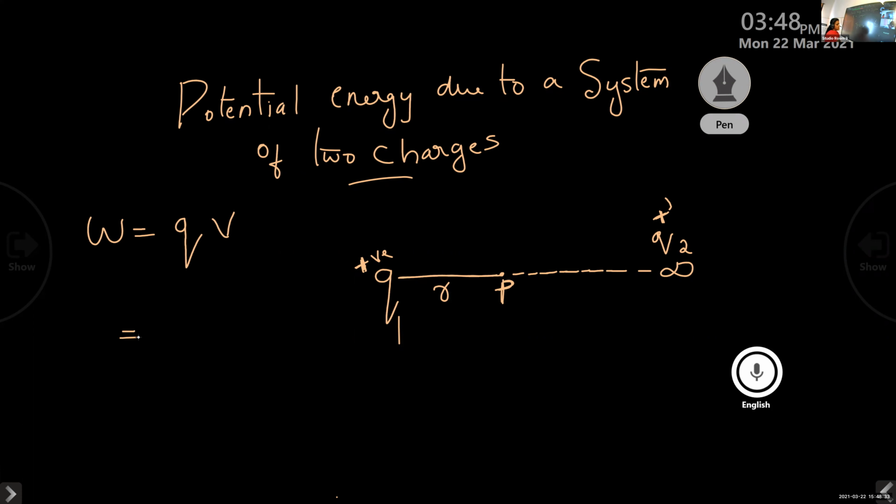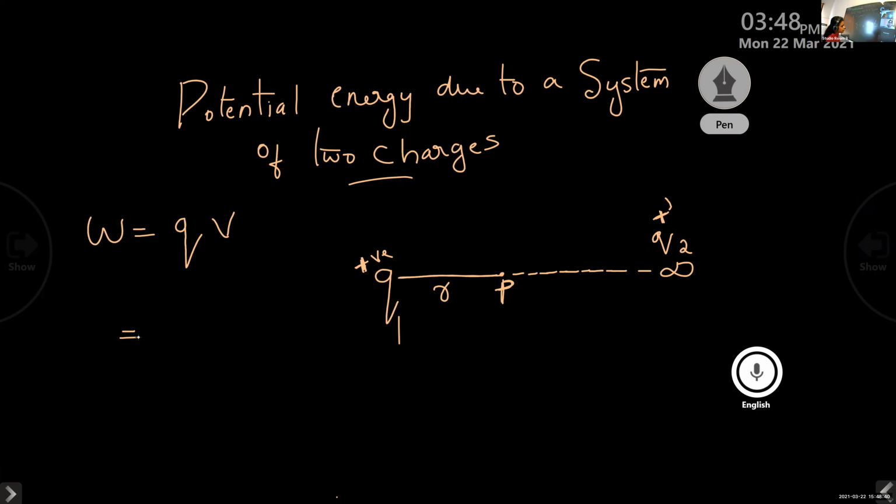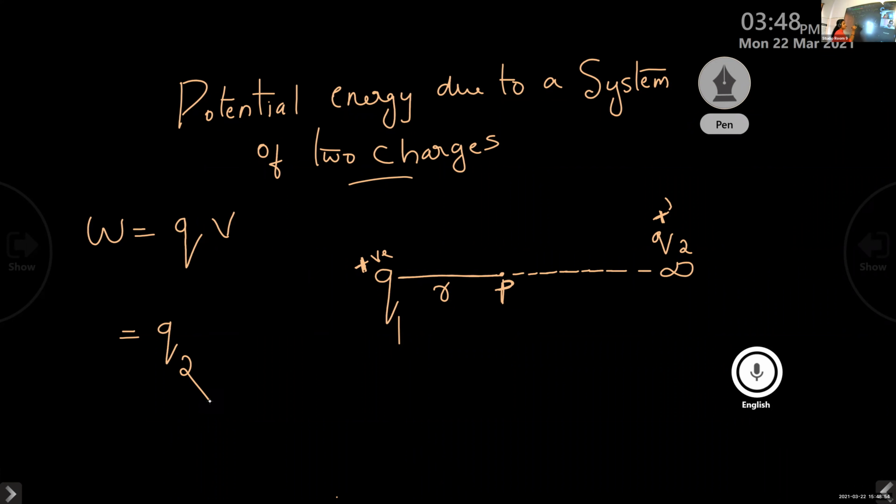And here, what is the charge that we placed at infinity? Positive. Okay. What about its name? Is it Q1 or Q2? Q2. So the charge at infinity is Q2. Then what is the potential at the point Q1? V is equal to 1 by 4 pi epsilon 0 Q1 divided by R.